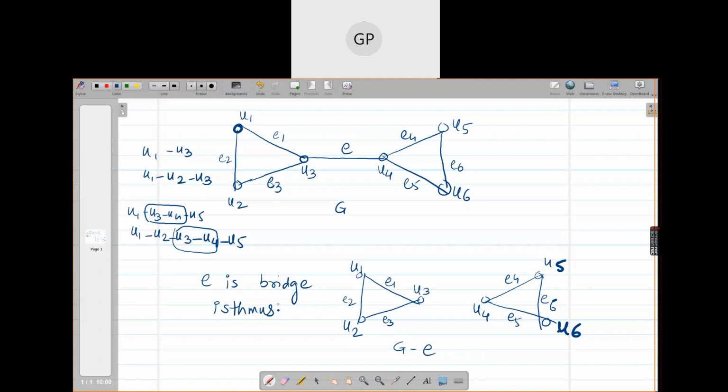So the edges which are not part of any cycle. See, the edge E is not part of any cycle, right? Because if you try to find a cycle from U1 to U1 itself, and you wish to include U4, U5 in that, then that won't be a circuit because see, I am traveling like this: U1 to U3, U3 to U4, U3 to U5, like this. Can I include U4, U3 again?